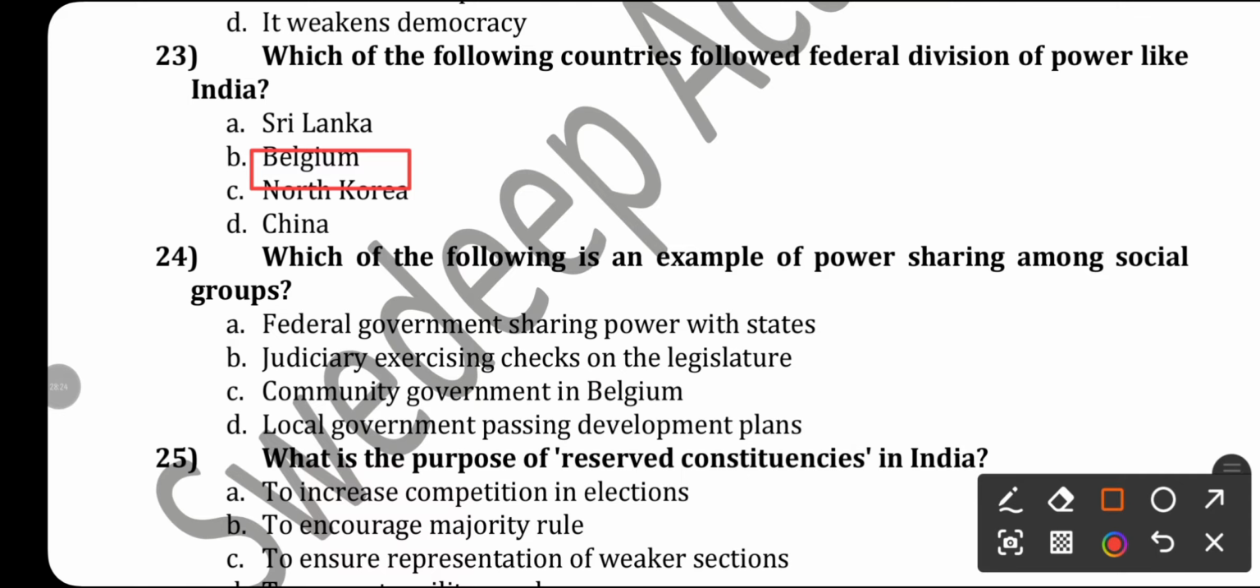Which of the following is an example of power sharing among social groups? Power sharing arrangement among the social group. Okay, which example? Federal government sharing power with state? No. This is called federal division of power. Judiciary exercising check on the legislature? No. This will be the horizontal power sharing. Community government in Belgium, local government passing development plan. Community government of Belgium is the example of power sharing arrangement among social groups.